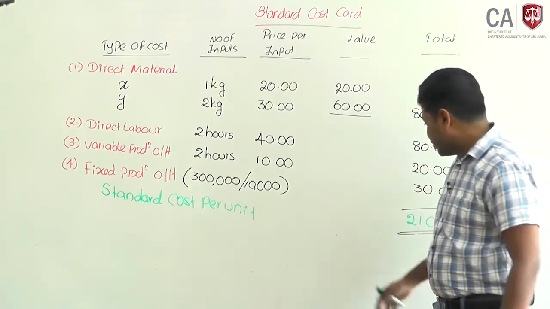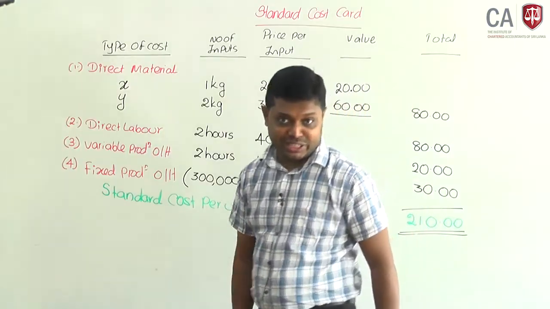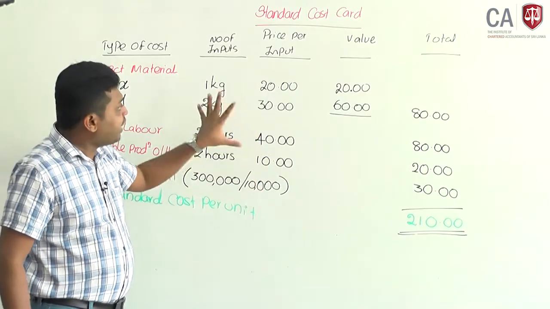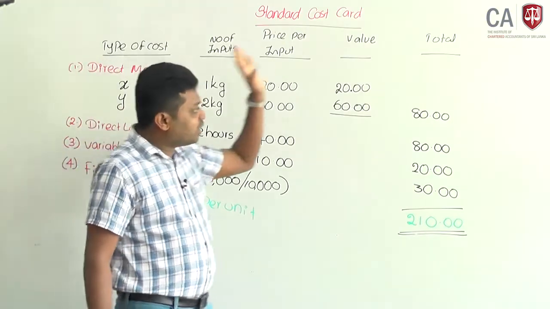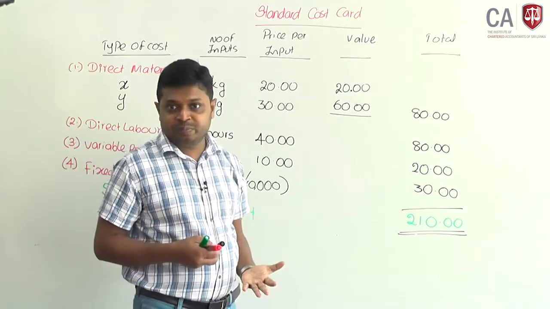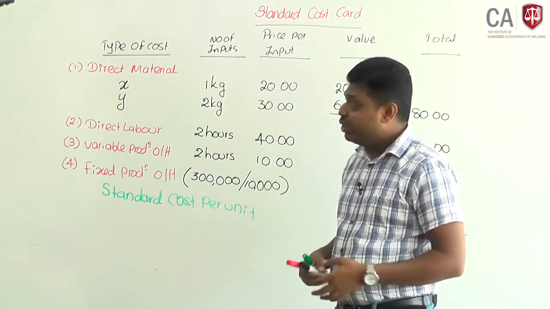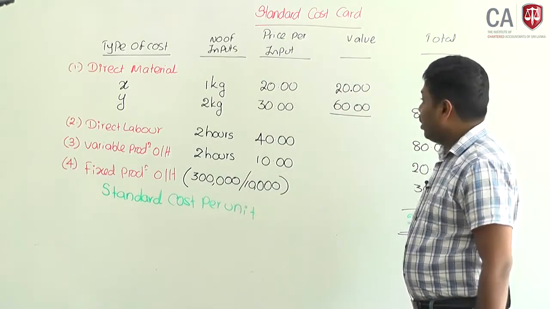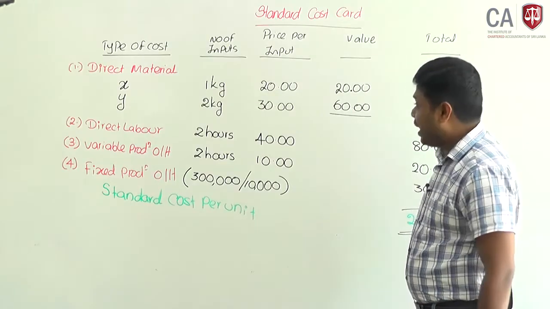Generally, in some instances we will include total cost, then you will add the markup here, and you will determine the standard selling price as well. Therefore, this standard cost card will accumulate the standard resource requirement per unit and the total cost of a unit. Now, why is this very important? When you are going to evaluate the performance, you will look at this amount: direct material, 20 rupees per unit for material X, 60 rupees per unit of material Y.